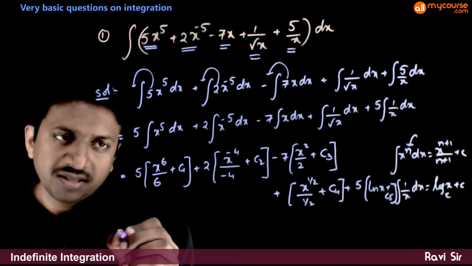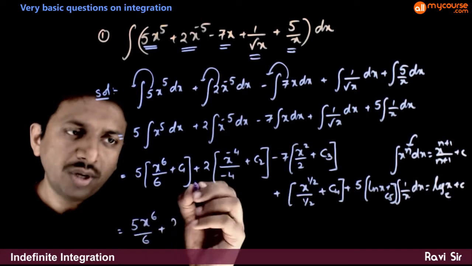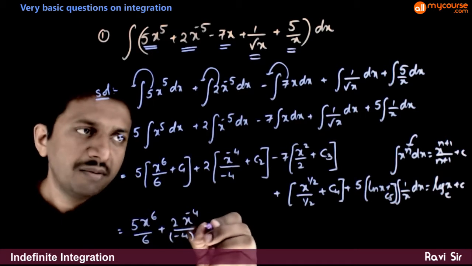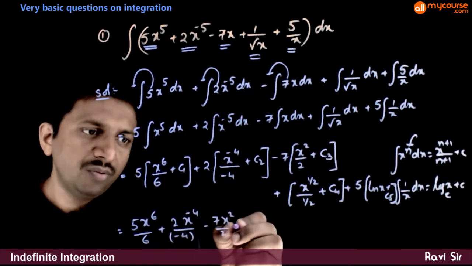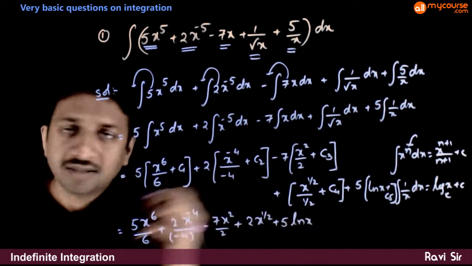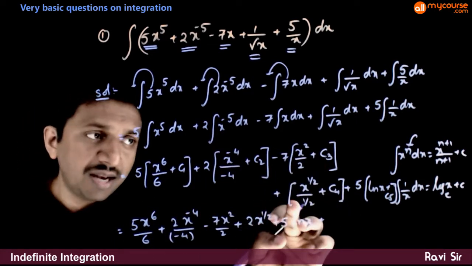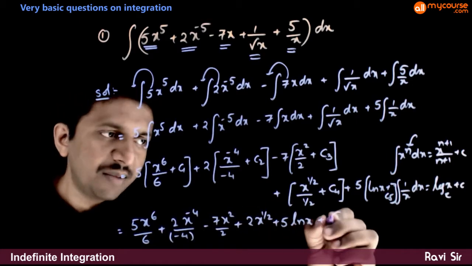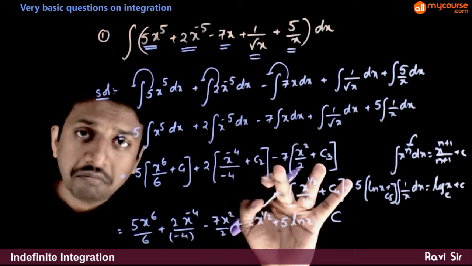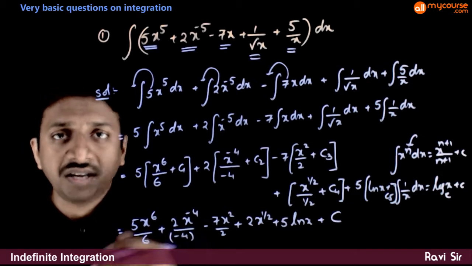So now this is equal to 5 times x power 6 by 6 plus 2 times x power minus 4 by minus 4 minus 7x square by 2 plus 2x power half plus 5 ln x plus, so all these arbitrary constants can be combined to a single arbitrary constant c, because 5 times c1 plus 2 times c2 minus 7 c3 plus c4 plus 5 c5 is another integration constant.